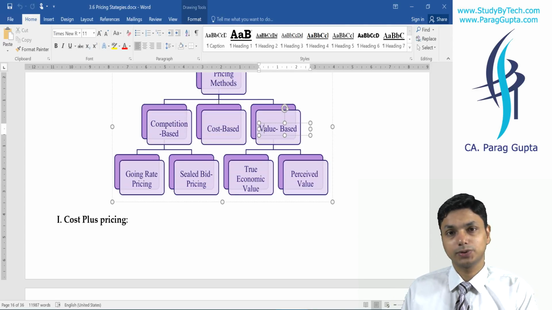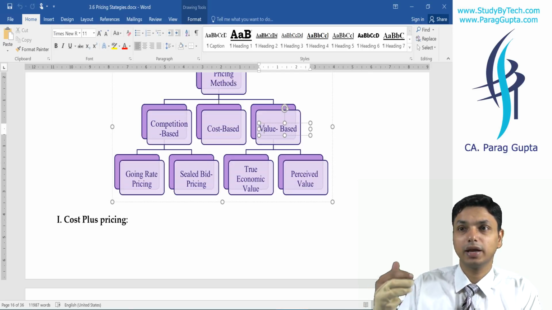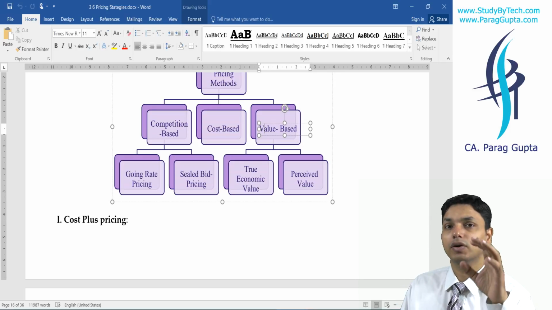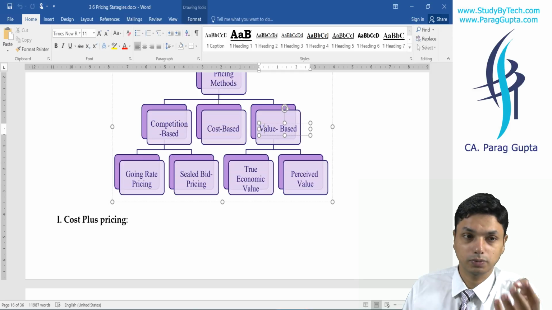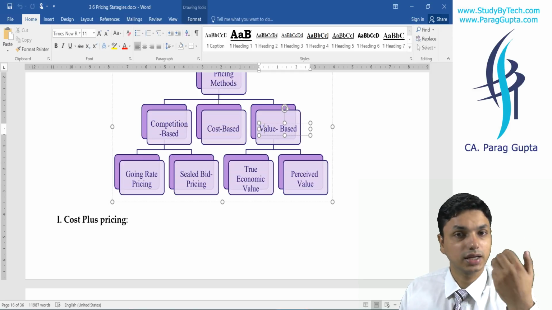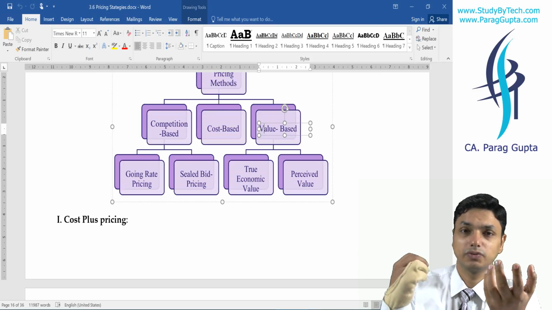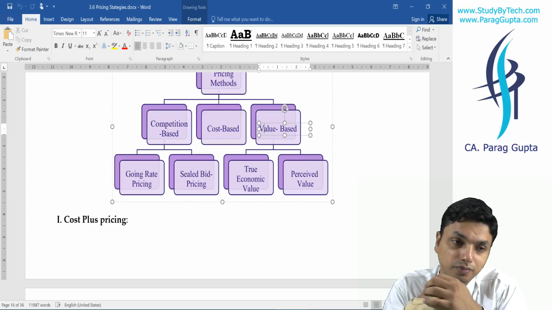For example, a substitute is available, it costs something, and our product has certain additional benefits. Say 40,000 is that cost, and our product has additional features equivalent to 3,000 rupees. So we are providing the customer a product whose true economic value is 40 plus 3, 43,000.